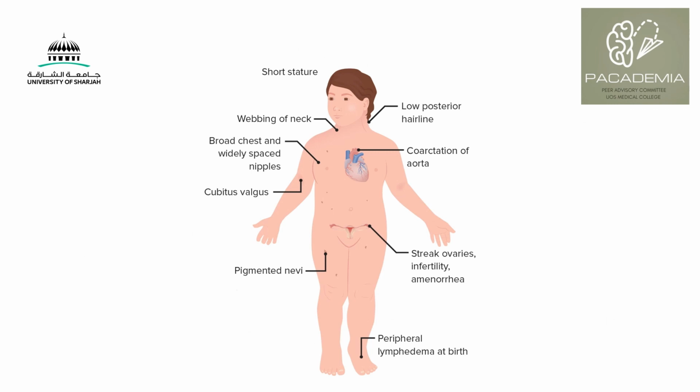Here are some of the features that we look for in a female patient who may have Turner syndrome and also have secondary hypertension due to coarctation of the aorta. Such a patient would have short stature, webbing of the neck, and a low posterior hairline. They can have a broad chest with widely spaced nipples. These features can suggest Turner syndrome, so you may have to do karyotyping to check for absence of one of the X chromosomes, and you can also look for findings of coarctation of the aorta because it is associated with it.